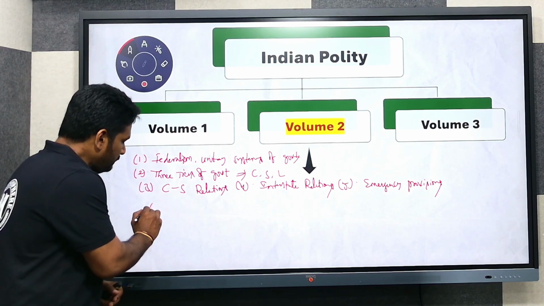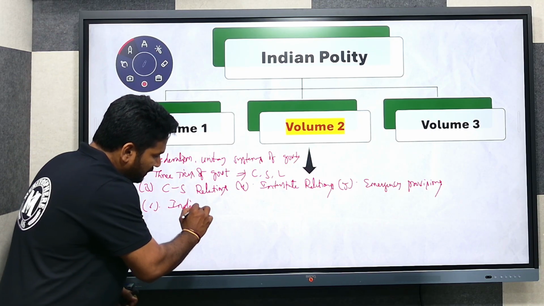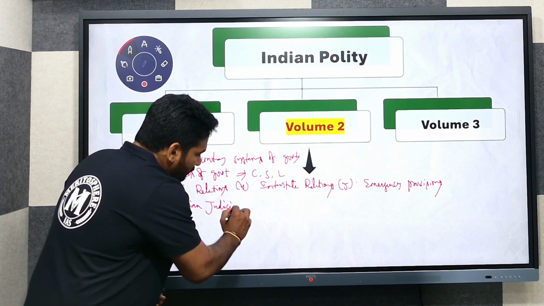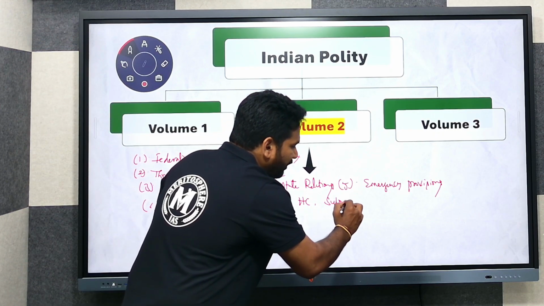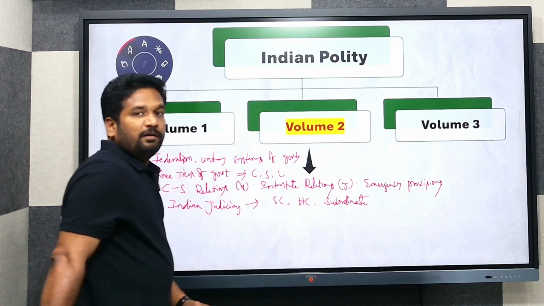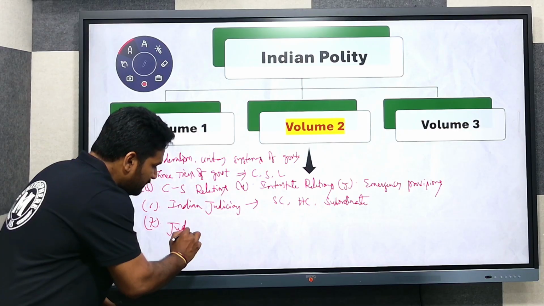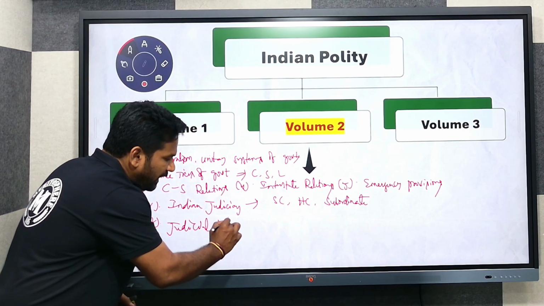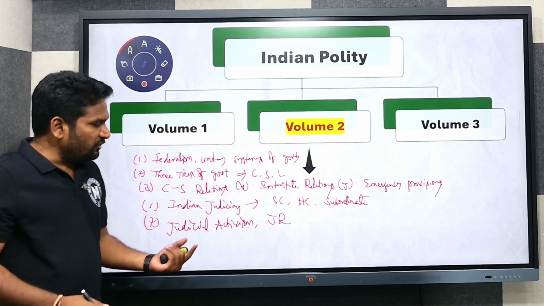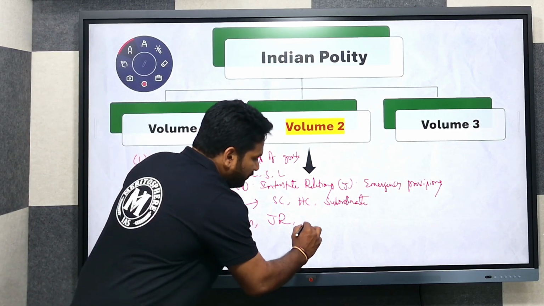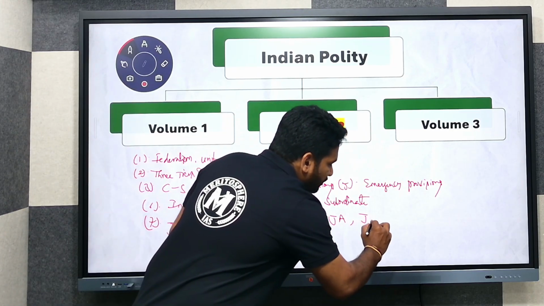The next concept will be the Indian judiciary, which will cover the Supreme Court, High Courts, subordinate judiciary, and concepts such as judicial activism, judicial restraint, judicial review, judicial accountability, and judicial independence.